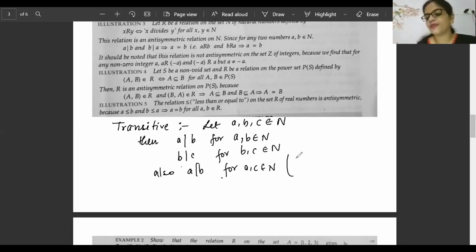Take Maheshwal's example: A divides B, B divides C, then A divides C. That is, 2 divides 4, 4 divides 12, then 2 divides 12 also.